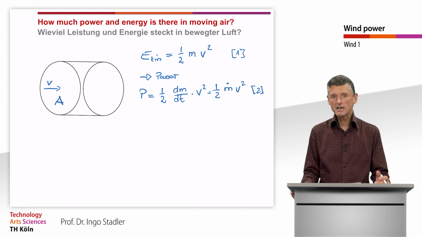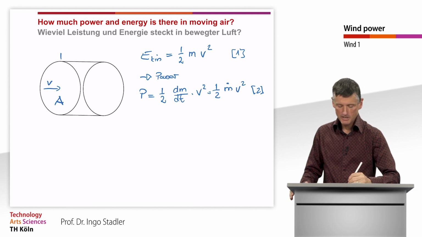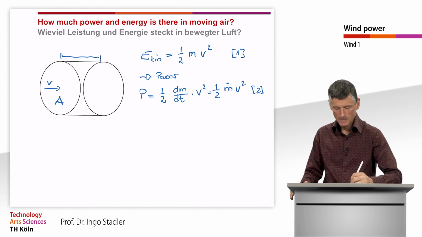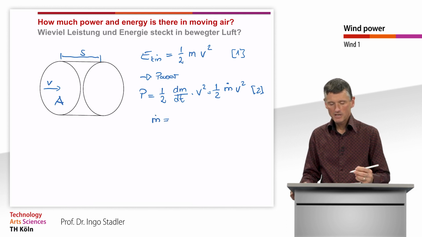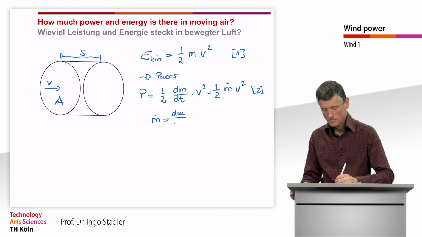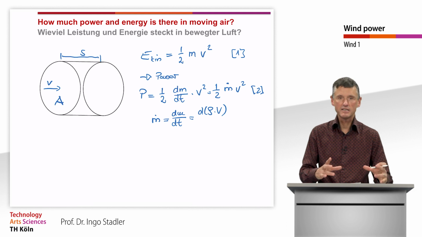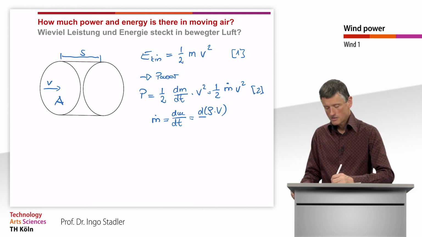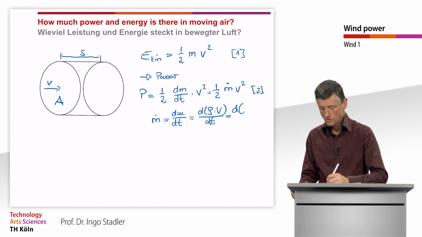And after a certain time, this circle has moved a certain distance, and that is then the distance S. Then we can also express our mass flow dm divided by dt as the density rho times the volume of this cylinder, divided by dt, and that we can write also as rho times the area A times the distance S